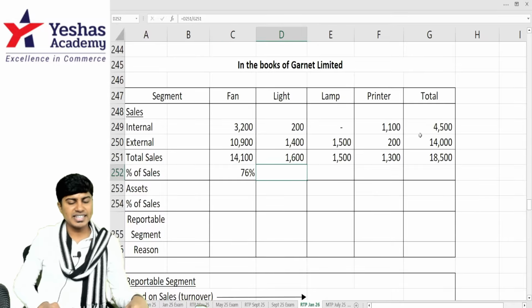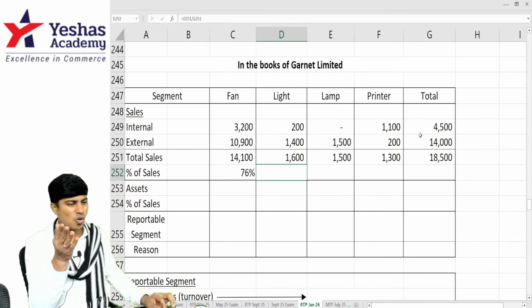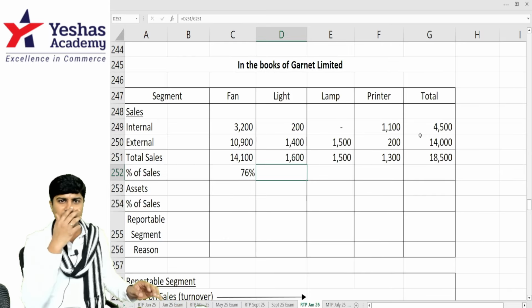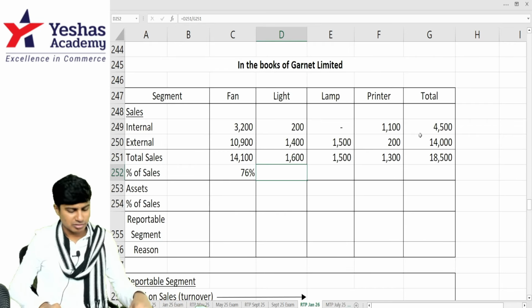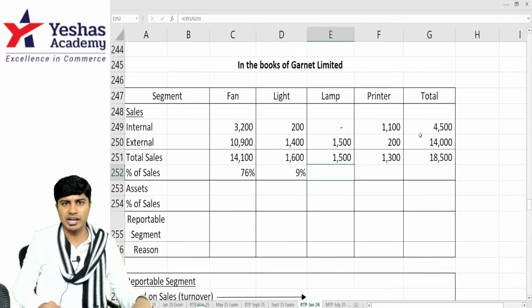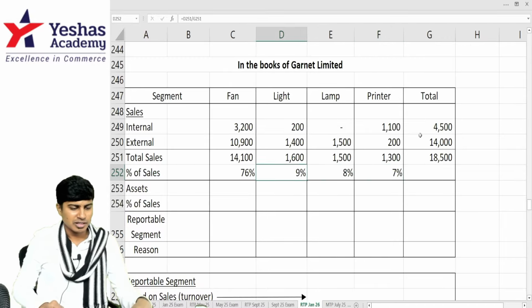76%. 1,600 by 18,500. Open your book, open your calculator, compute it. Don't just watch me tell the numbers. Take your calculator out. Get up from your bed. 1,600 by 18,500. All of you watching at home, sitting on the bed, sofa, in front of the TV, get back to your study table. Take the calculator. Do 1,500 by 18,500. 1,300 by 18,500. 7%. Did you get the percentages?